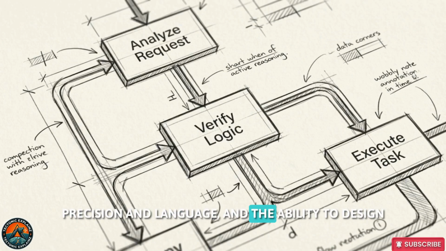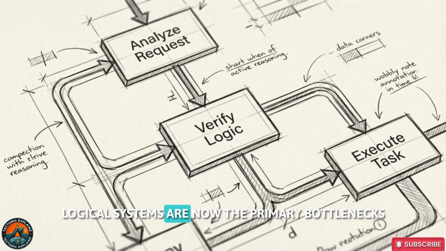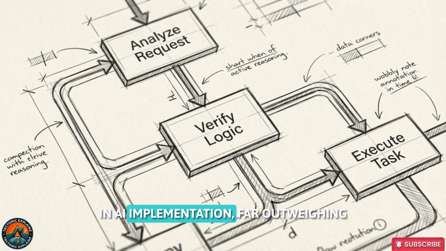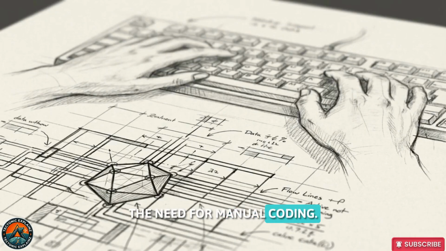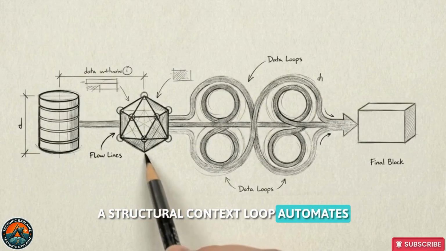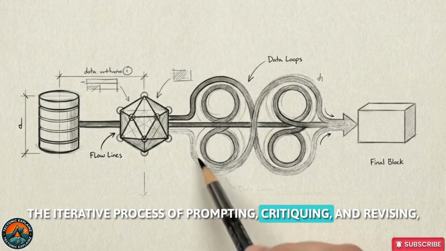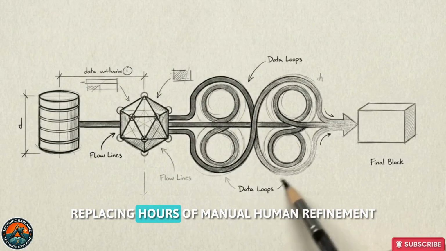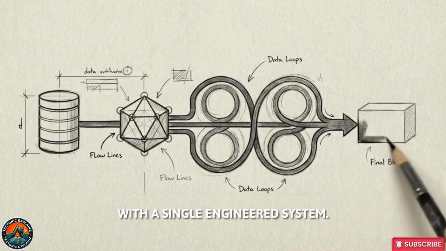Precision in language and the ability to design logical systems are now the primary bottlenecks in AI implementation, far outweighing the need for manual coding. A structural context loop automates the iterative process of prompting, critiquing, and revising, replacing hours of manual human refinement with a single engineered system.